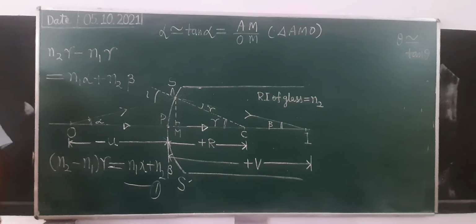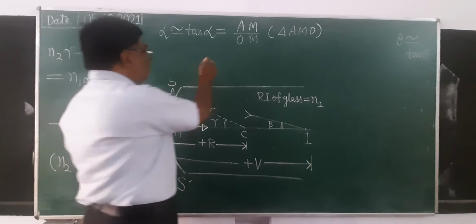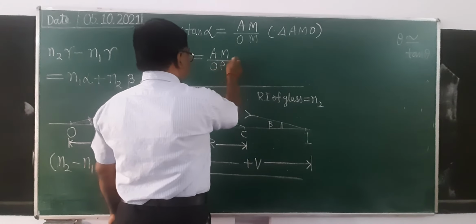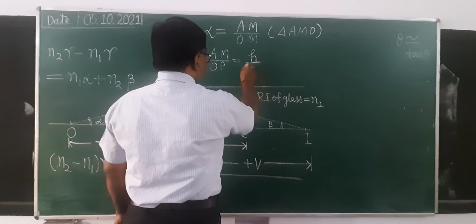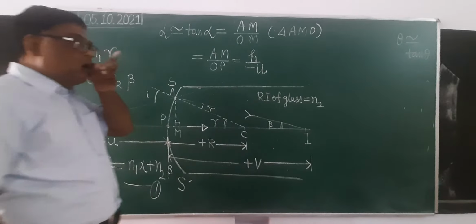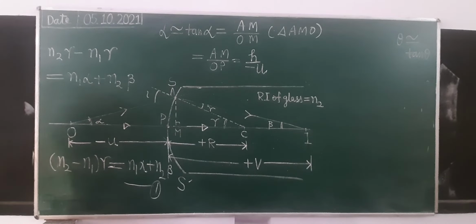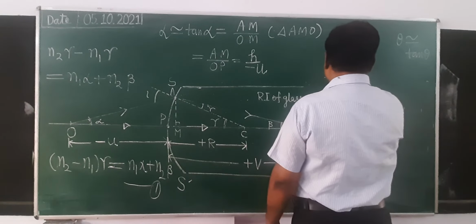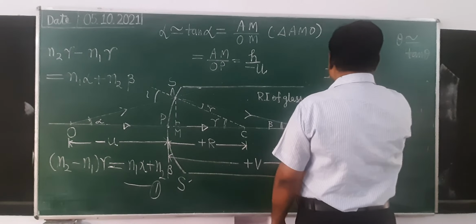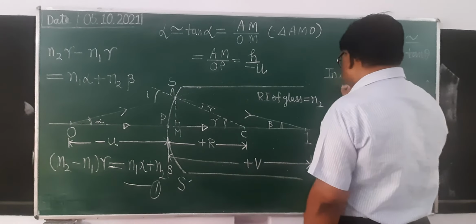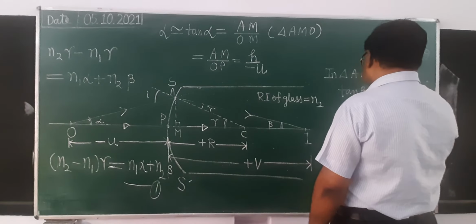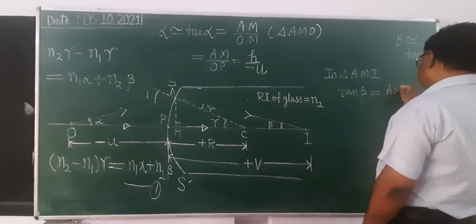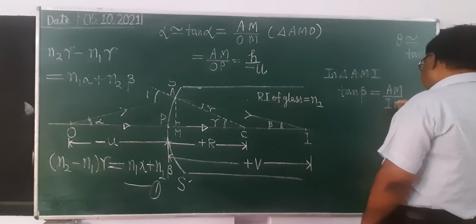Because the distance OP you know. So AM upon OP will be equal to h upon minus u. Then beta. So see here, in triangle AMI, tan beta will be AM upon IM.